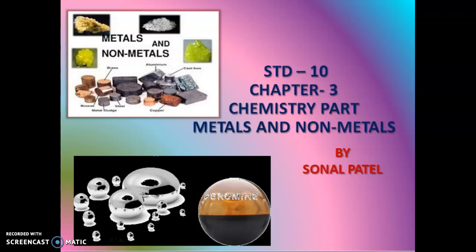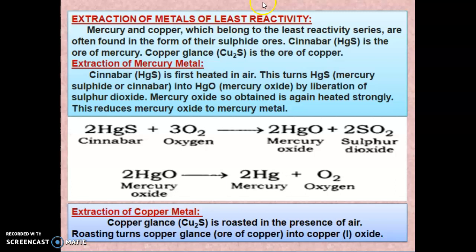Today we will see part 10 of chapter 3, Metals and Non-metals. In this part we will discuss the extraction of metals of least reactivity.